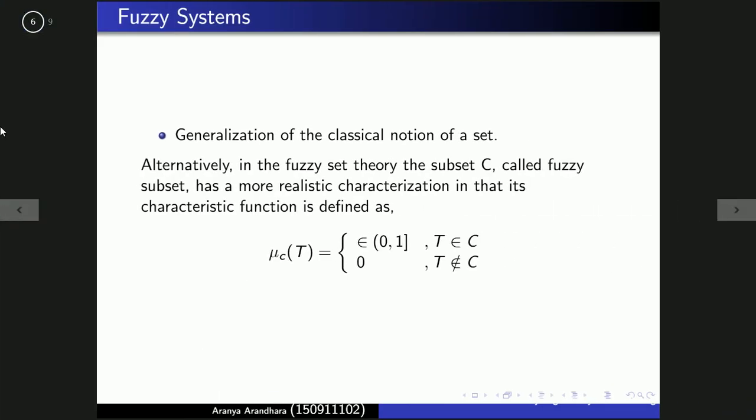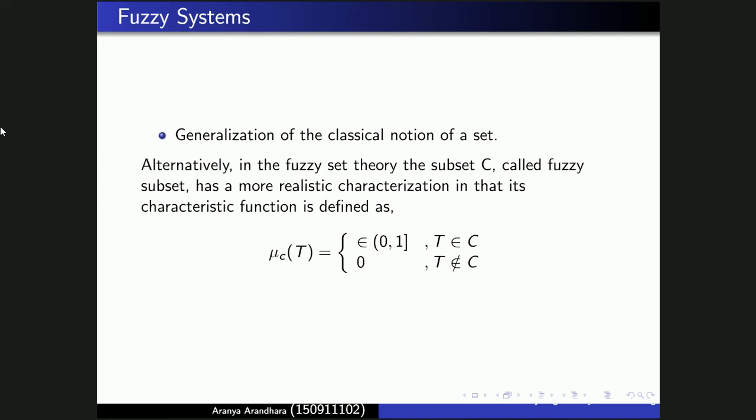For fuzzy systems, there is a generalization of the classical notion of the set, which is more of the binary Boolean logic, as I've mentioned before. Alternatively, in fuzzy set theory, the subset C, called a fuzzy subset, has a more realistic characterization in that its characteristic function mu_C(t) belongs to the range of 0 to 1 if t belongs to the subset C, and 0 if it does not belong.